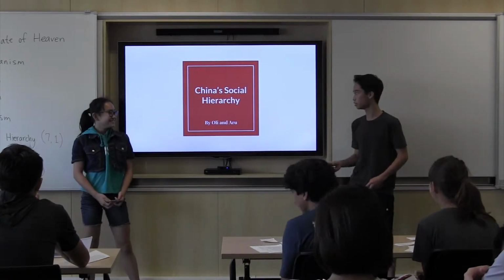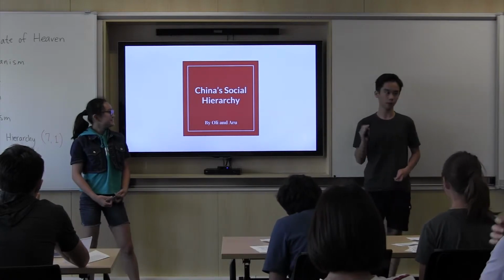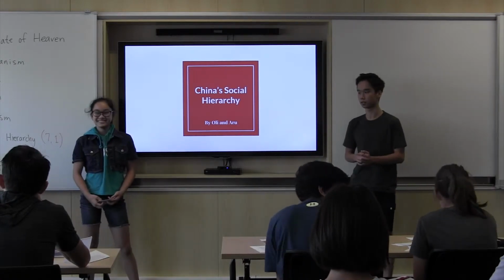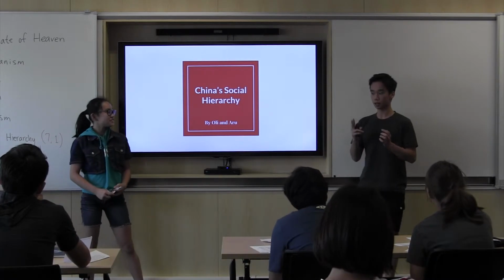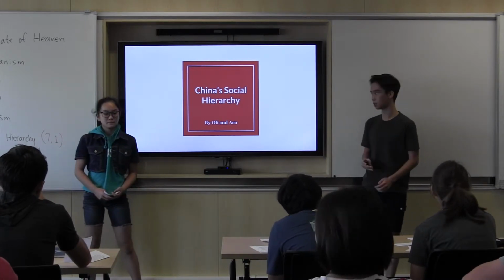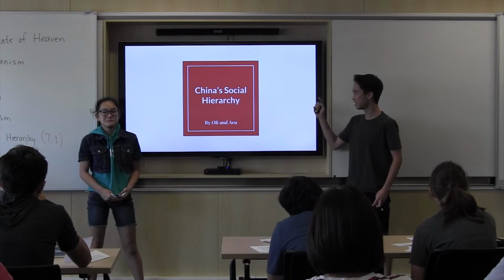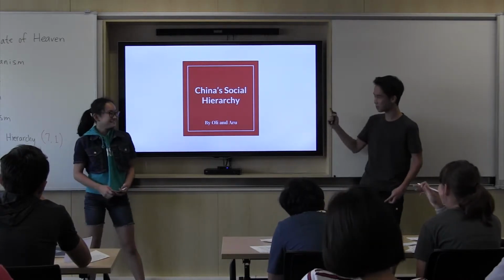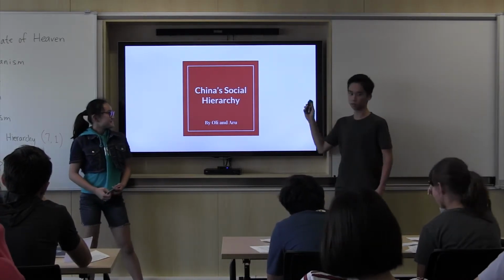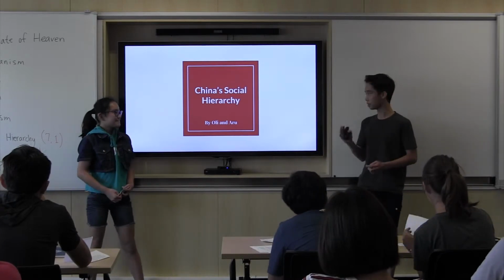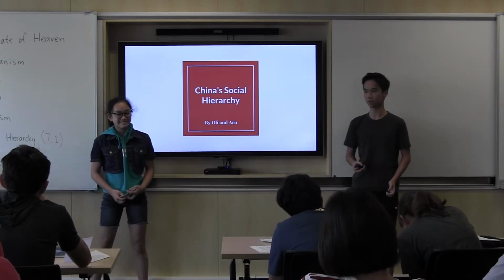on the facts, in ancient China, being better than someone else was based on 4 different points. It was based on sex, age, education, and occupation. Let's say gender. Today, Eru and I will be talking about the evolution of Chinese social hierarchy and the similarities and differences from ancient to modern times.